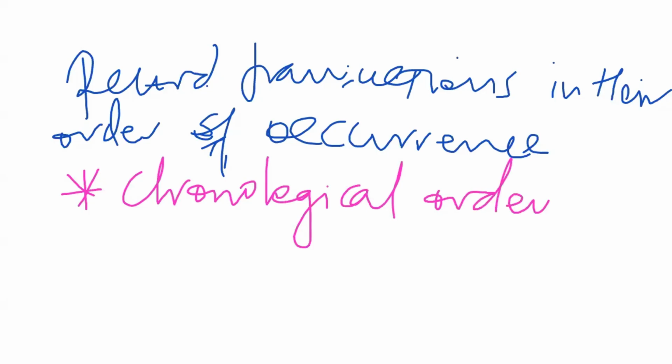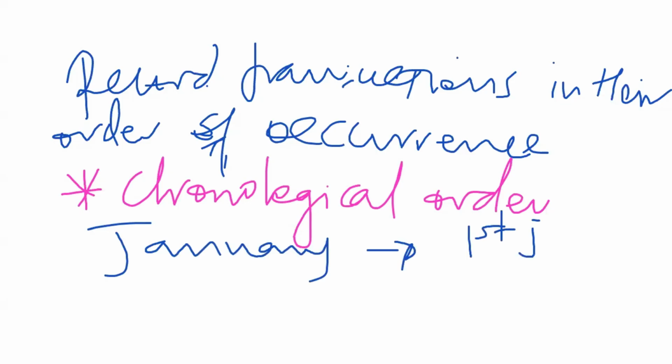In other words, if we are in January and a transaction happened on 1st Jan, it should be written first. The one that happened on 2nd Jan should be written second.